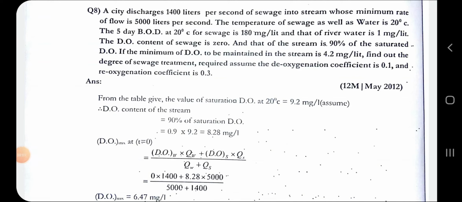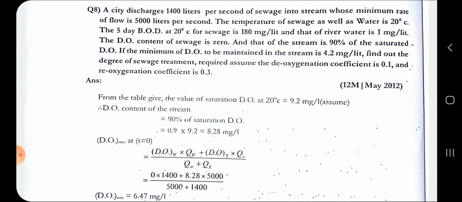Okay, students, we will start with the numerical. This numerical was asked in the year May 2012, correct? The question is: a city discharges 1400 liter per second of sewage into a stream whose minimum rate of flow is 5000 liter per second.